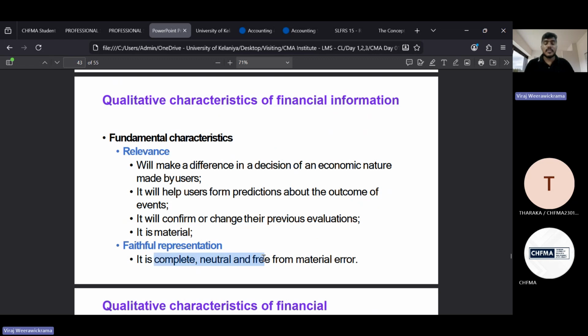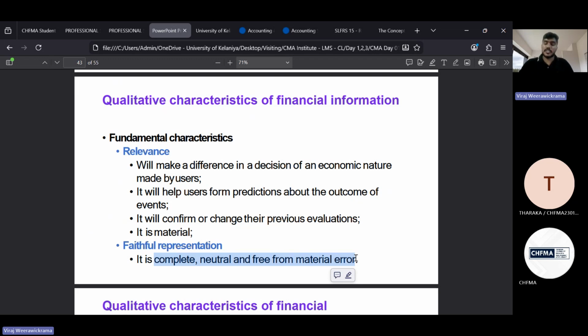When you're providing financial information to the stakeholders, it should be complete, neutral, and free from material errors. Free from material errors. That's what you need to understand. Neutral in the sense there is no bias. There is no bias.